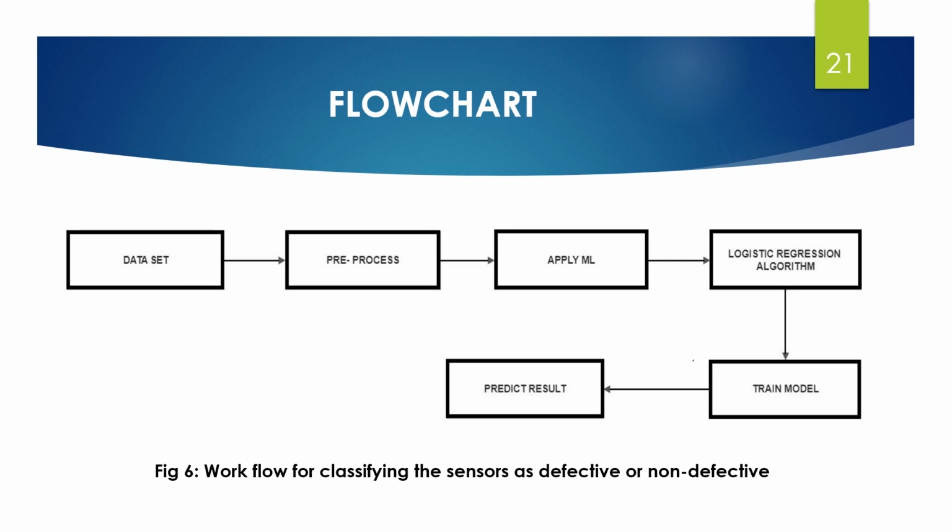The final step is to predict the result and test the accuracy of the model. The results are predicted using the model.predict function that takes the testing data as the argument. We have trained the model with values that are within the working threshold of the sensor, as well as values that are outside the range of the working threshold. So in order to check if the model is predicting the accurate output, we have given some random values as testing data. For values within the range, the predicted output is 1, whereas for values outside the range, the predicted output is 0. For testing the accuracy, we have used the model.score function that takes the dependent and independent variables as the arguments.